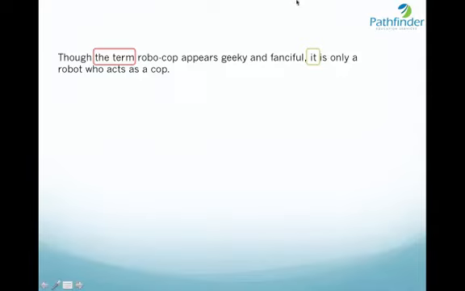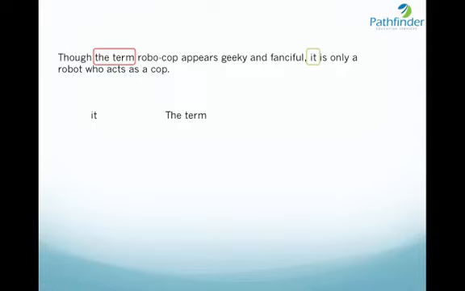However, if you look at the remaining part of the sentence, it is only a robo who acts as a cop. And because it is used in place of term, if I replace it by the term, we get the term is only a robo who acts as a cop, which sounds illogical. How can a term be a robo?